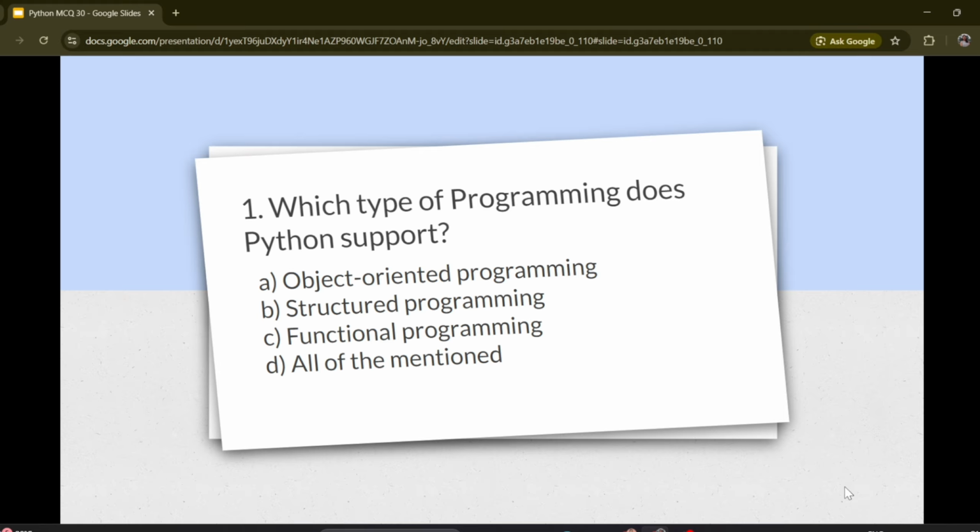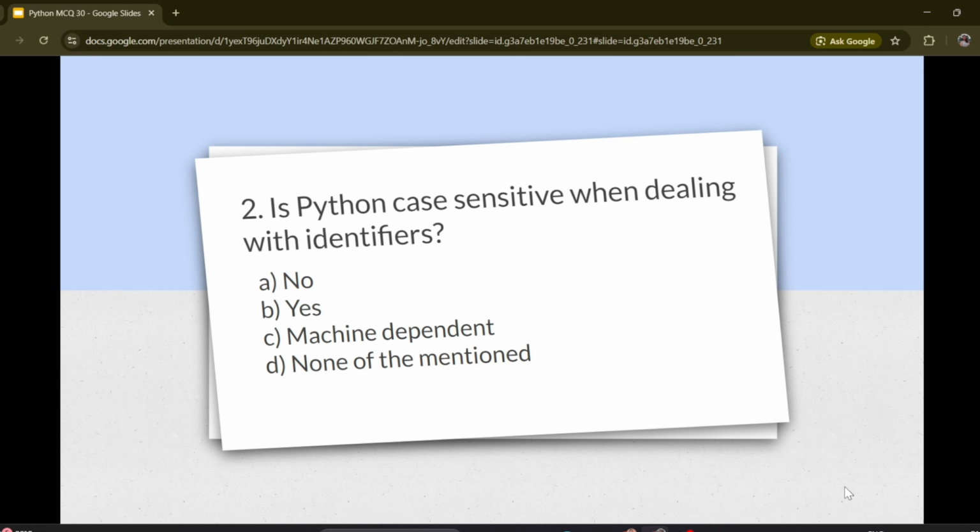Which type of programming does Python support? Options are A. Object oriented programming, B. Structured programming, C. Functional programming, D. All of the mentioned. Correct answer is D. All of the mentioned. Question number 2.